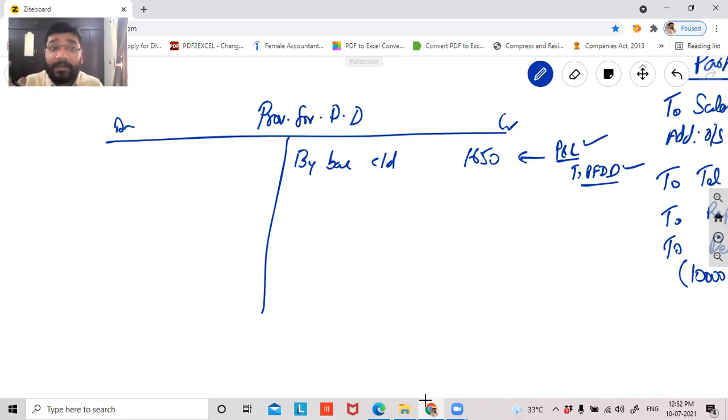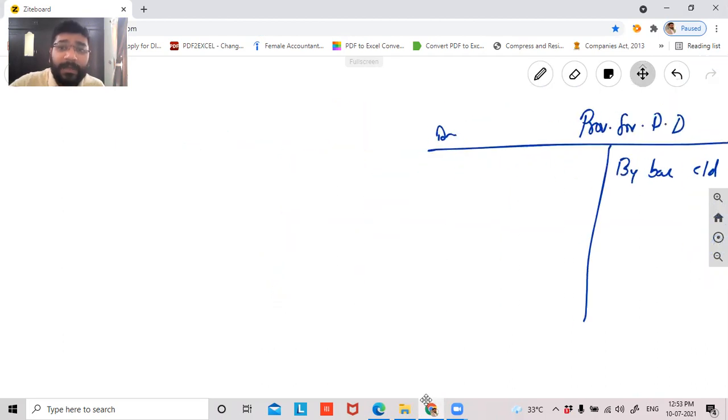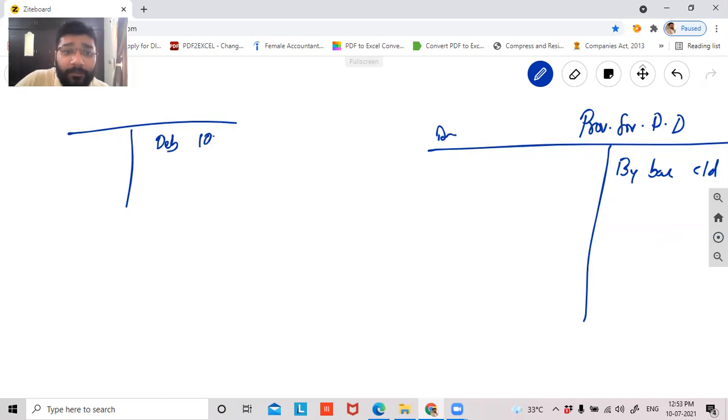Why did you create the liability? Because I want to reduce my debtors balance, guys. To reduce the debtors balance, I need to minus from the debtors by giving credit in the asset, or I'm creating another account, which is the provision for doubtful debt ledger account, which is a liability. So this provision for doubtful debt will go and sit where? On the liability side.